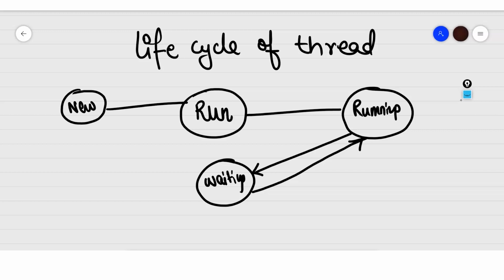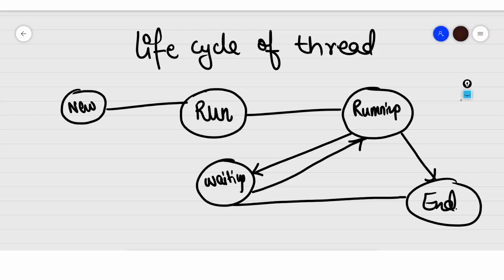After running we can reach a point where we are done with the thread, like my work has been finished, so we will end the thread here. Our thread has ended. Or this scenario could also be possible, that I was waiting for so long that my process got hanged, and without getting back into running my process ended. So we just end it.